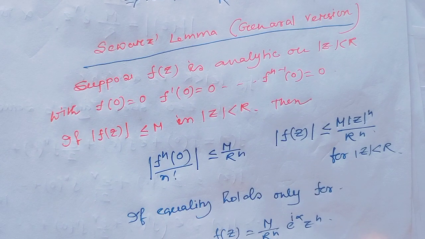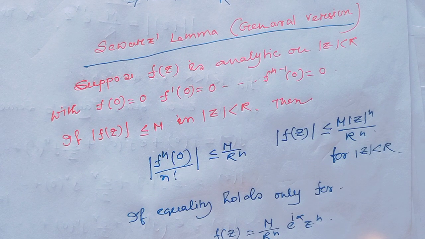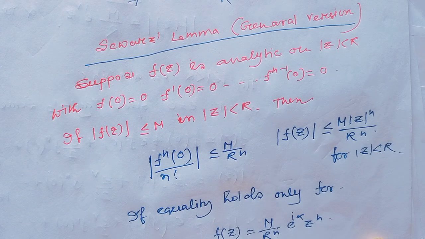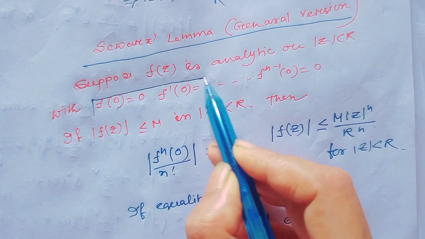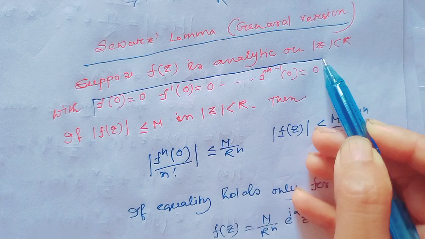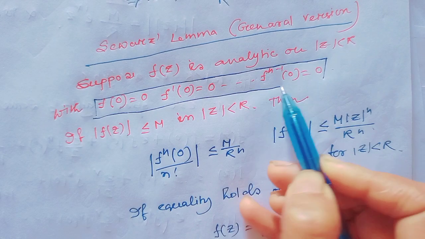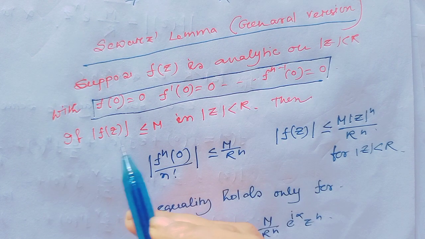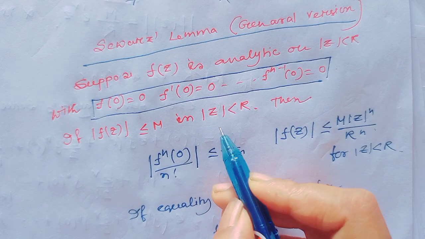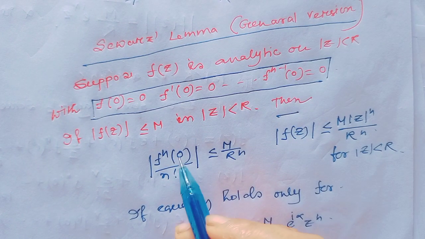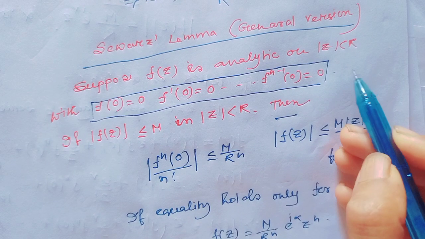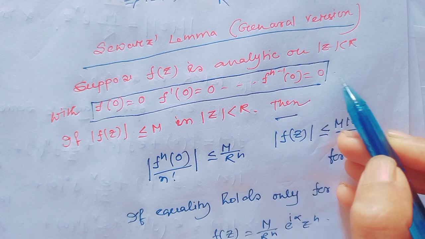Now I will see the general version of Schwarz lemma. Suppose f(z) is analytic on |z| < r with the condition f(0) = 0, f'(0) = 0, up to f^(n-1)(0) = 0. And if the modulus of f(z) is less than or equal to M in |z| < r, then here the nth order derivative at 0 exists.